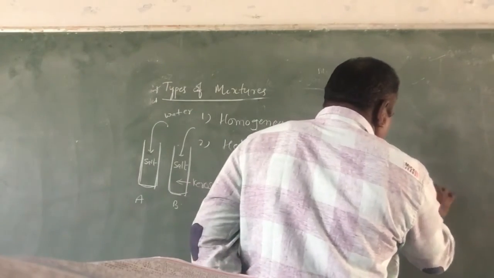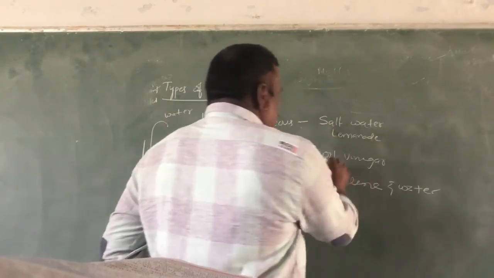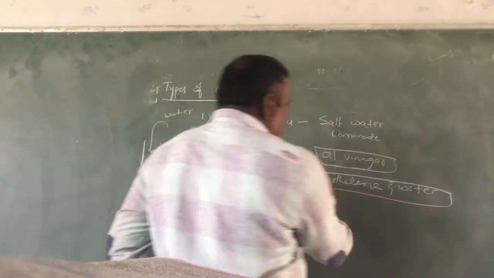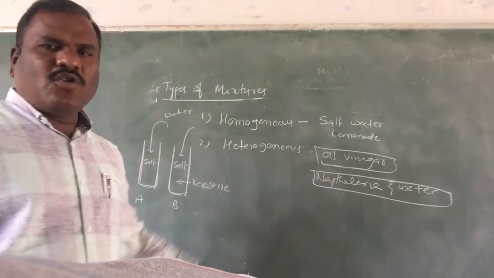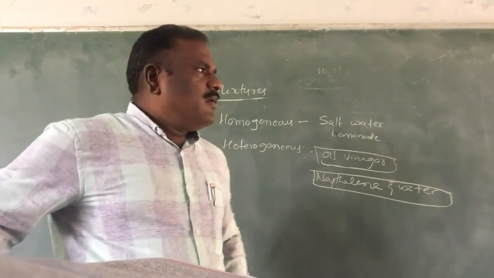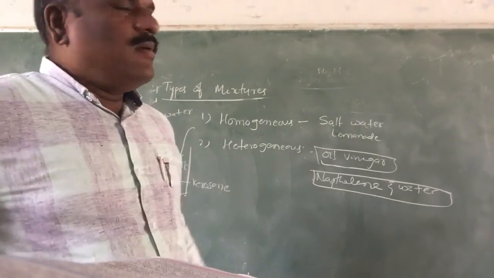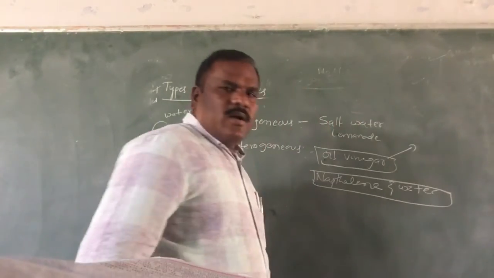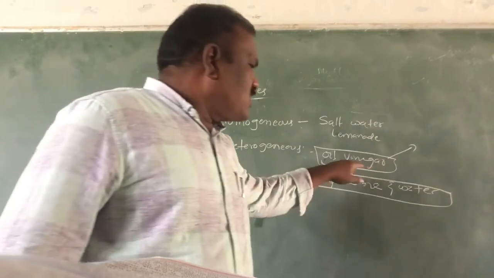Observe that these are not dissolving in each other. These are examples of heterogeneous mixtures. Especially, oil is not dissolved completely in vinegar.